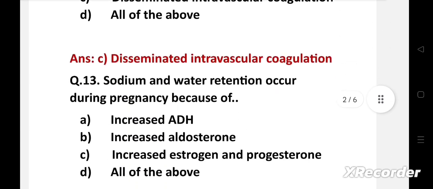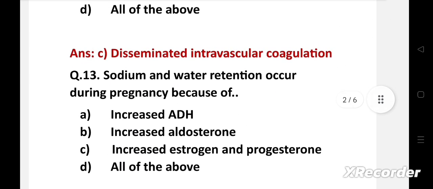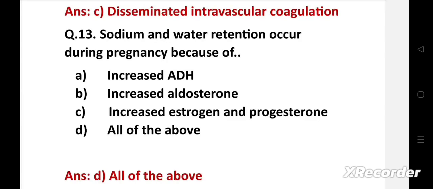Next question. Sodium and water retention occur during pregnancy because of option A, increased ADH, option B, increased aldosterone, C, increased estrogen and progesterone, D, all of the above. Right answer is option D, all of the above. Sodium and water retention occur during pregnancy because of increased ADH, increased aldosterone, and increased estrogen and progesterone.